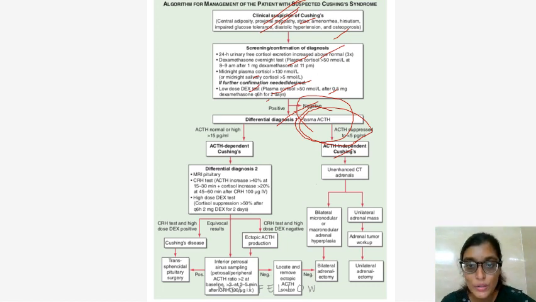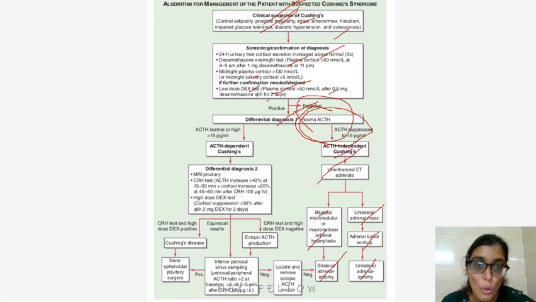So you will do an enhanced CT of the adrenal gland. If it is bilateral micronodular or macronodular adrenal hyperplasia, you will do bilateral adrenalectomy. If it is a unilateral adrenal mass, adrenal tumor workup and unilateral adrenalectomy.